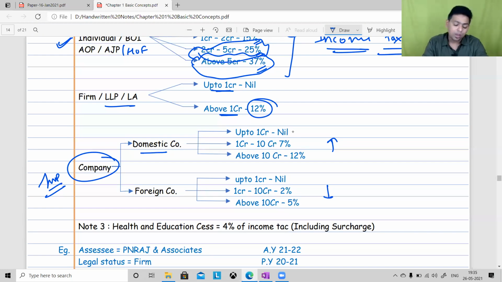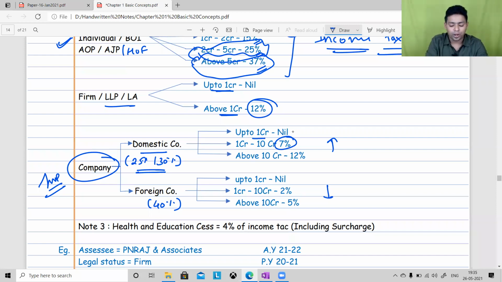Sir, why is it so? For foreign company, already we are charging 40% tax rate. For domestic company, we have a lot of concessional tax rates like 25% or 30%. So for domestic company, the basic tax rate is low, therefore surcharge rate is high. Up to 1 crore, no surcharge. 1 crore to 10 crore, 7% surcharge. Above 10 crore, 12% surcharge.